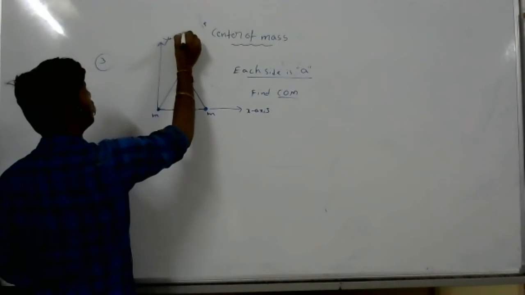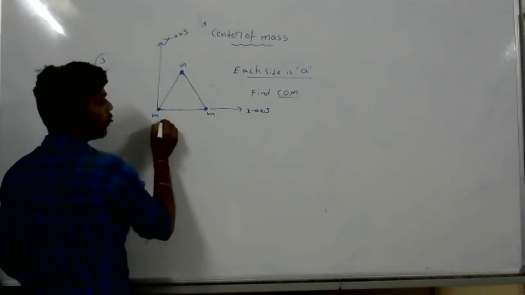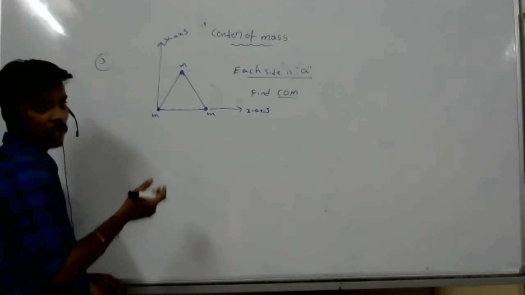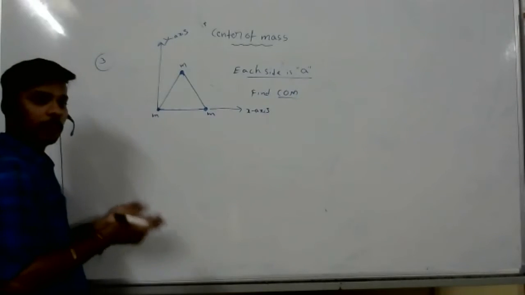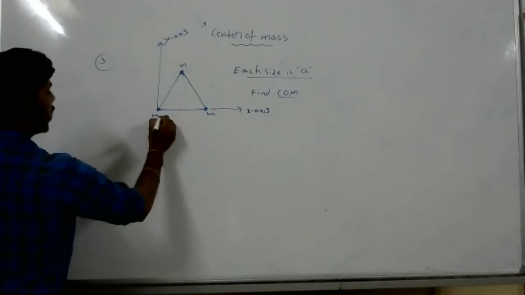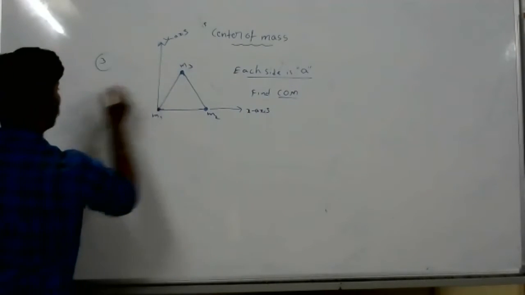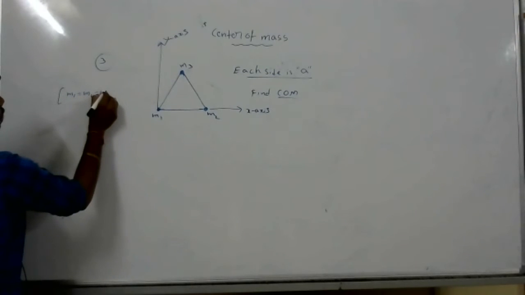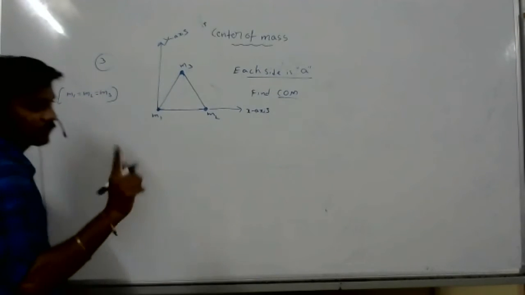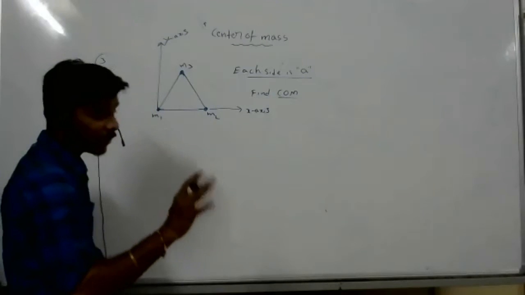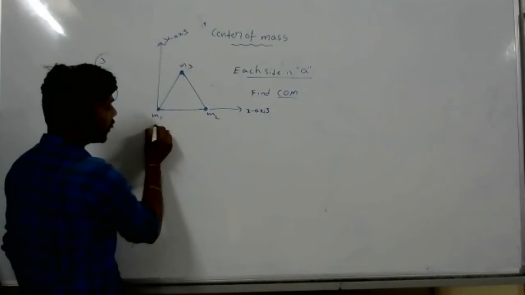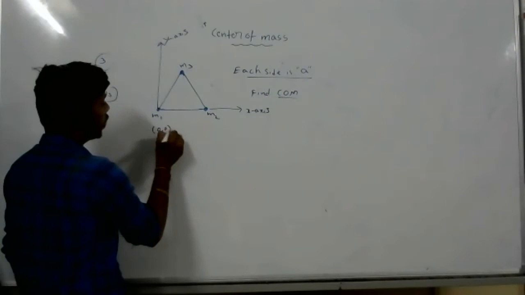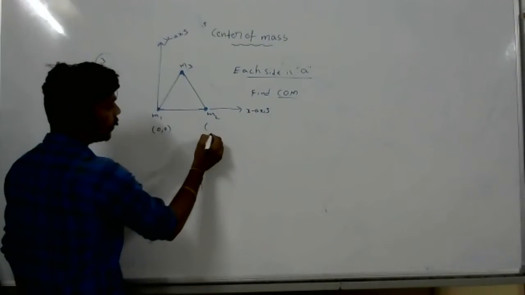All masses are the same, no? We know all masses are the same. So how to take M1, M2, M3? What is the coordinate for this one? 0, 0. What is the coordinate for this one?